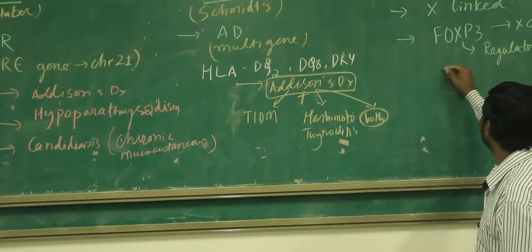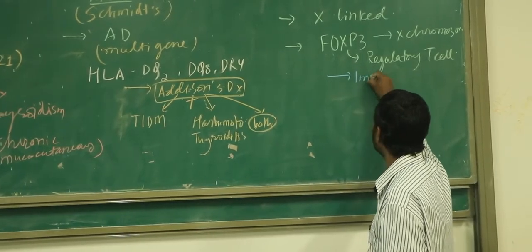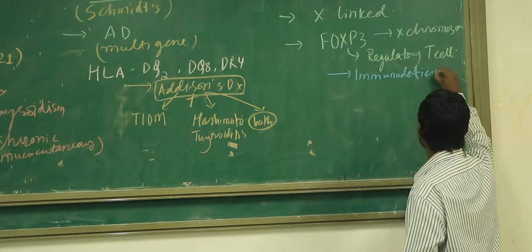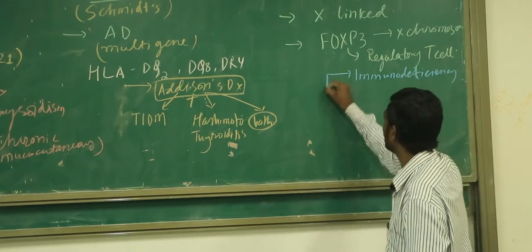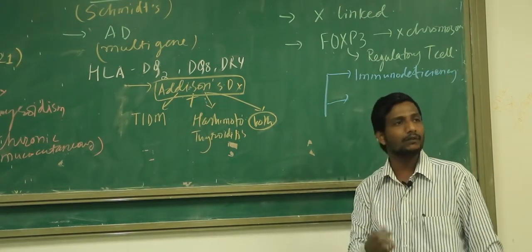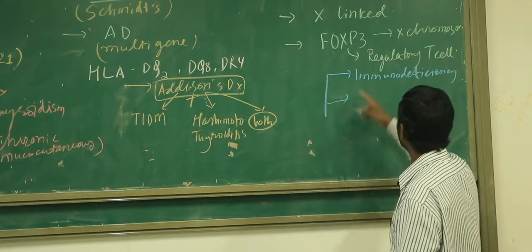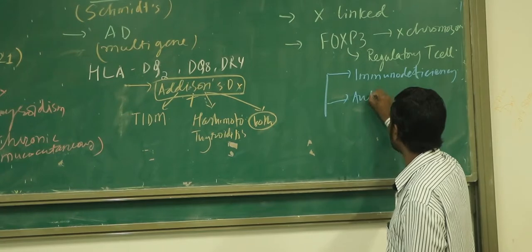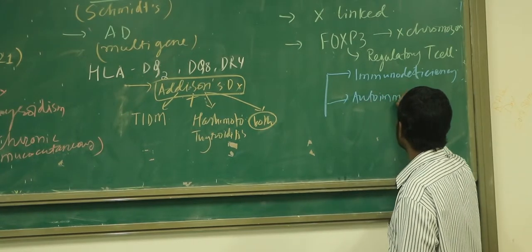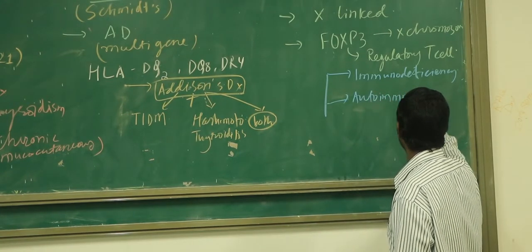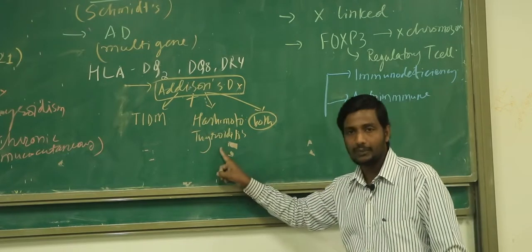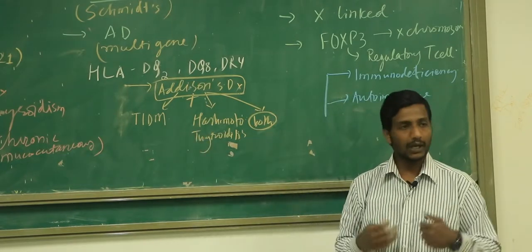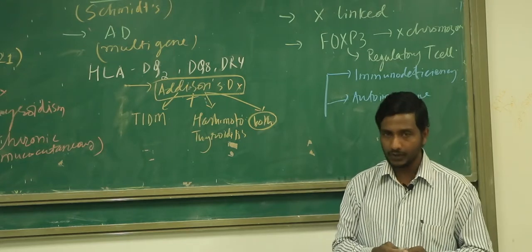And you already know, in the features of IPEX, the patient is going to have immunodeficiency. So he is going to have some signs and symptoms of immunodeficiency, maybe recurrent infection and this kind of feature. Not only that, he is going to have polyendocrinopathy. So many kinds of autoimmune disorder will happen. For example, Addison disease can happen, Hashimoto thyroiditis can happen, type 1 diabetes mellitus can happen, vitiligo can happen. So any kind of autoimmune disorder can happen to this person.